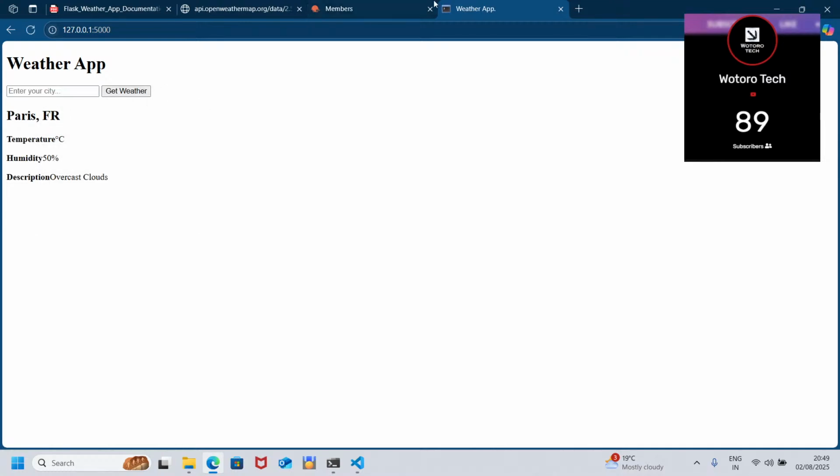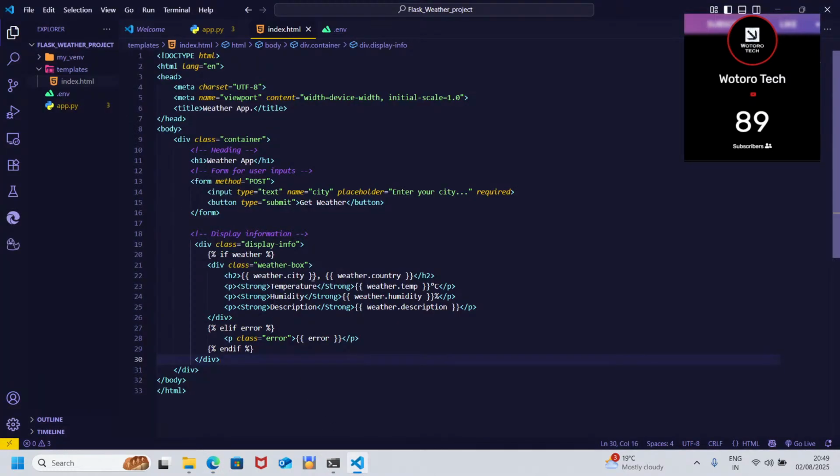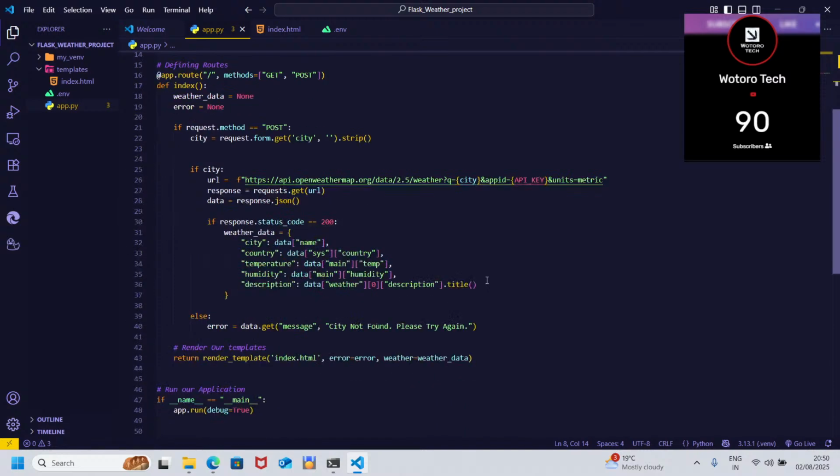Temperature, why is it like this? Somewhere, bugs. And temp. Why?